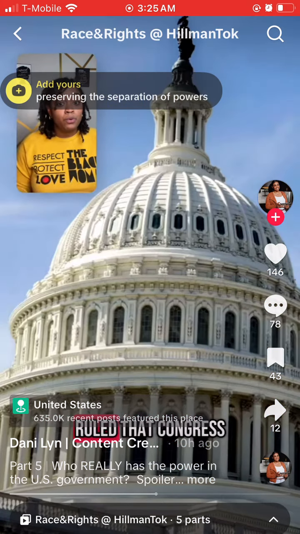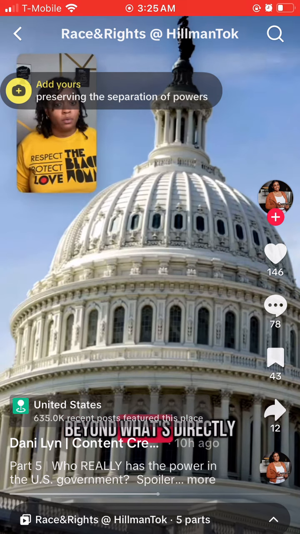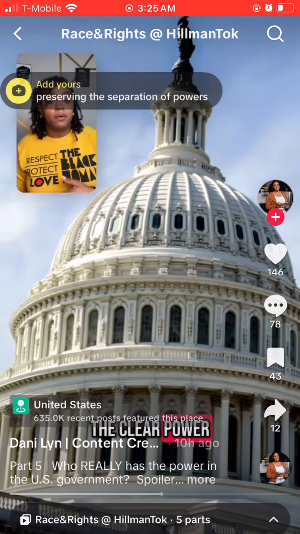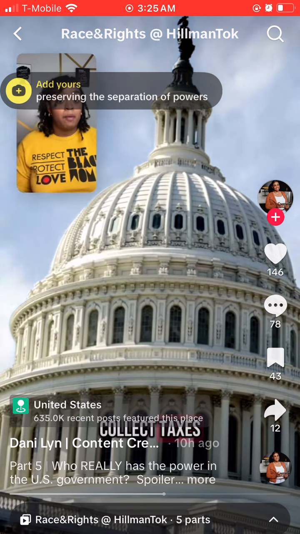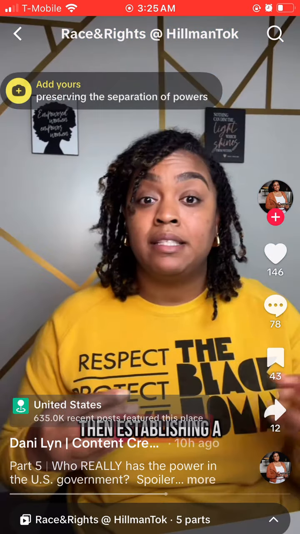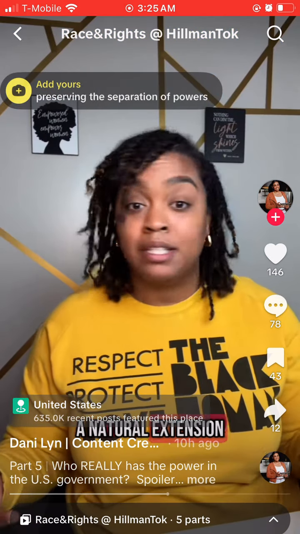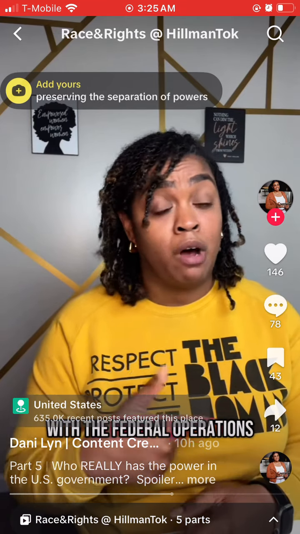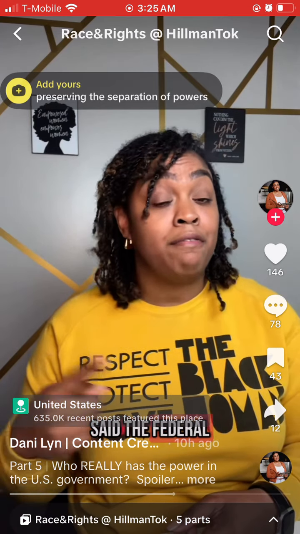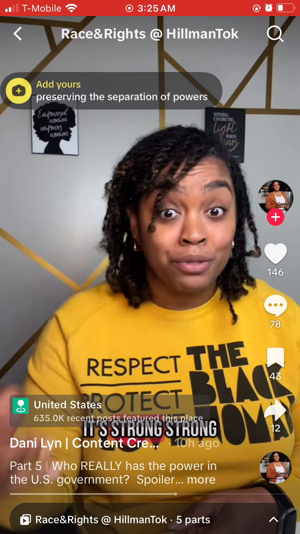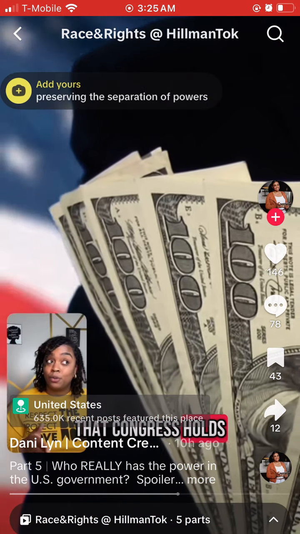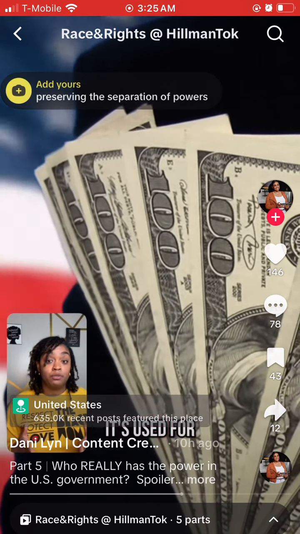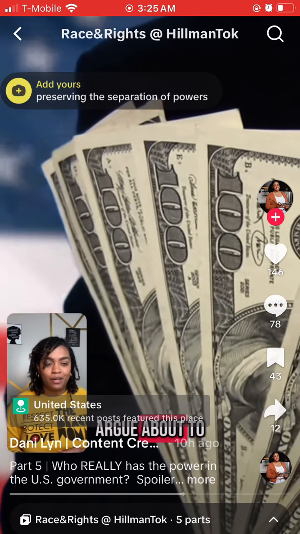tax. The Supreme Court ruled that Congress has powers beyond what's directly written in the Constitution, like creating a national bank. If Congress has the clear power in the Constitution to lay and collect taxes, borrow money, and regulate trade, then establishing a national bank is a natural extension of those powers. Also, states can't tax or interfere with the federal operations. This case basically said the federal government isn't just strong, it's strong. It also says that Congress holds the purse, meaning Congress decides where our money goes and what it's used for. And this is something we still argue about to this day.